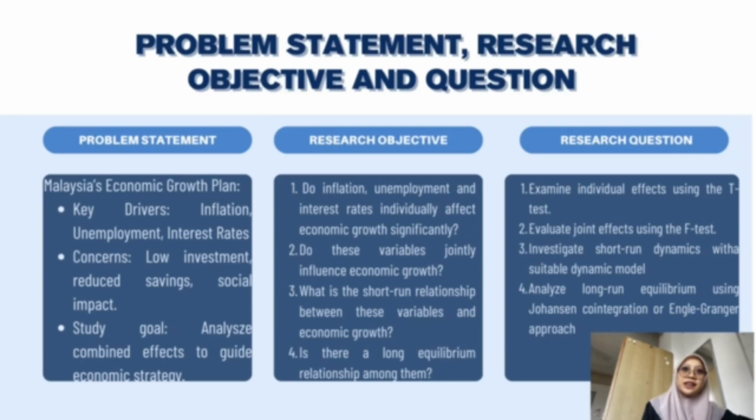To address these, we'll use the t-test to examine individual effects, the F-test for joint significance, the dynamic model to explore short-run relationships, and co-integration methods like Johansen's or Engle-Granger to analyze long-run equilibrium.